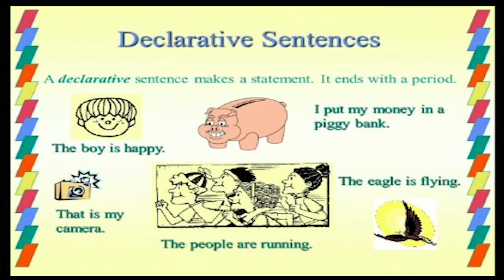So first type is declarative. What are declarative sentences? They make a statement and end with a period. See the example, it will be more clear to you. The boy is happy. So it is simply giving a statement. I put my money in a piggy bank. That is my camera. The people are running. The eagle is flying. These are all declarative sentences because a declarative sentence makes a statement.